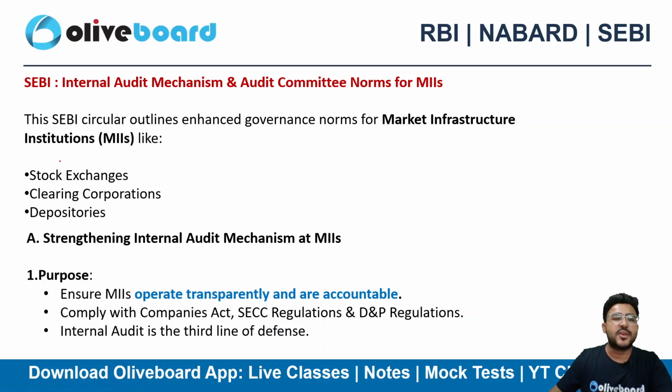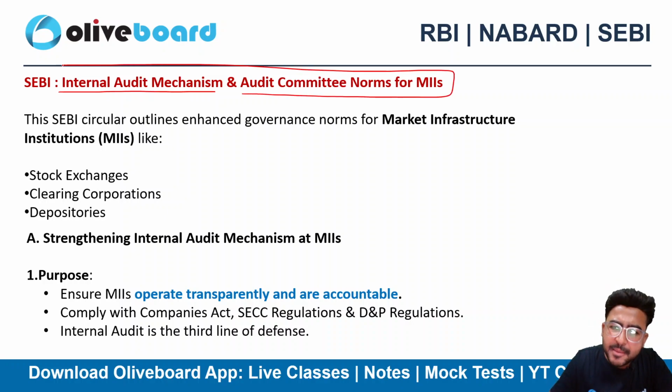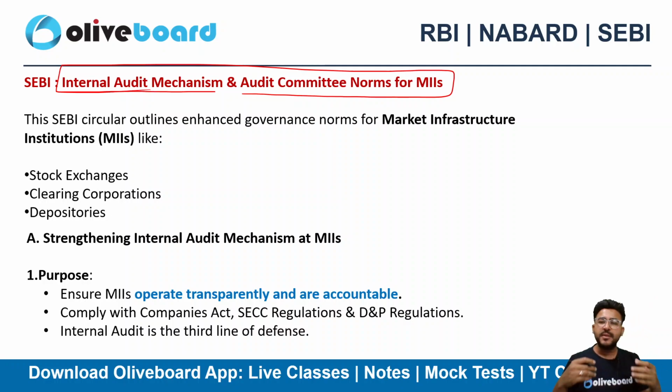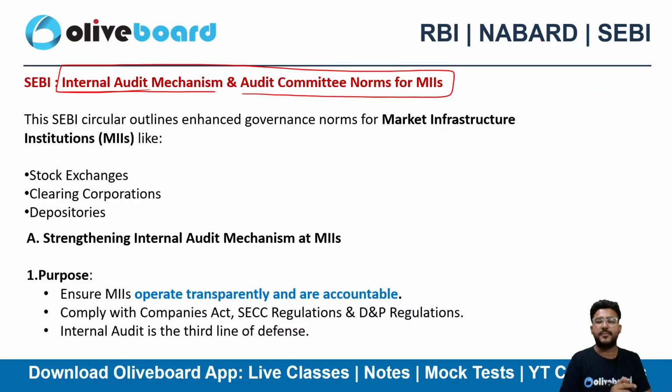The next circular is related to internal audit mechanism and audit committee norms for MIIs. What do you mean by MIIs? Market Infrastructure Institutions. These are not market institutional investors, right? These are market infrastructure institutions. That means they sum up to become the entire infrastructure of the stock market.